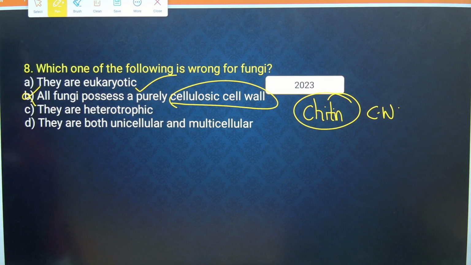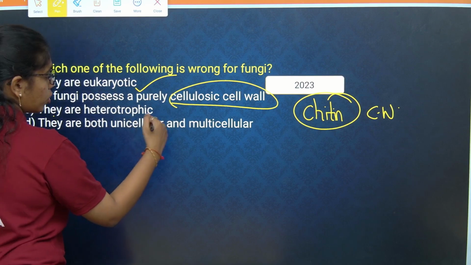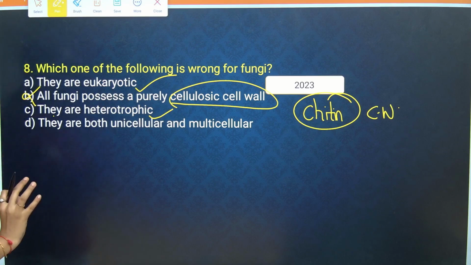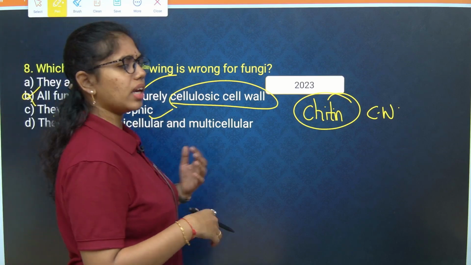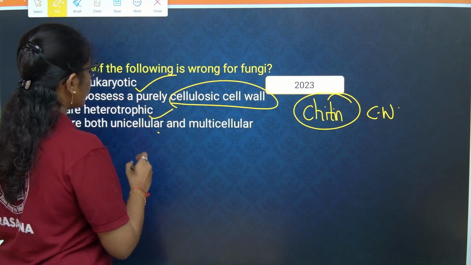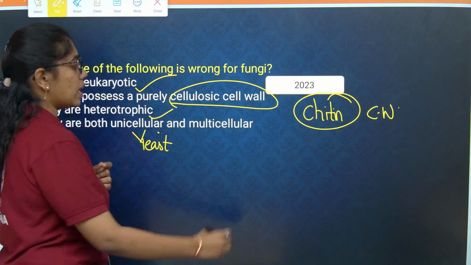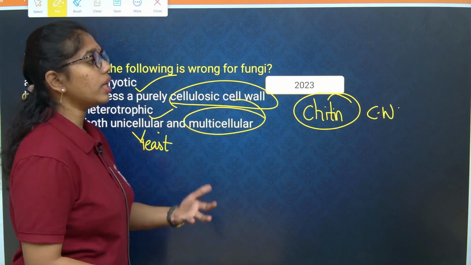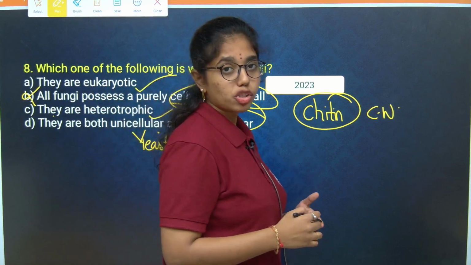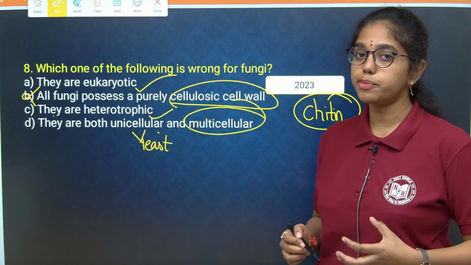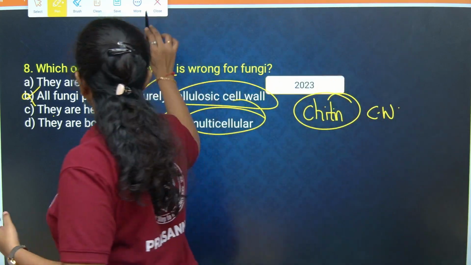We will look into the other two options also. They are heterotrophic, true. They are both unicellular and multicellular. Unicellular, the best example is yeast, Saccharomyces cerevisiae. Multicellular, we have many groups of fungi like Rhizopus, Mucor, Agaricus, Aspergillus, etc. Okay, next.